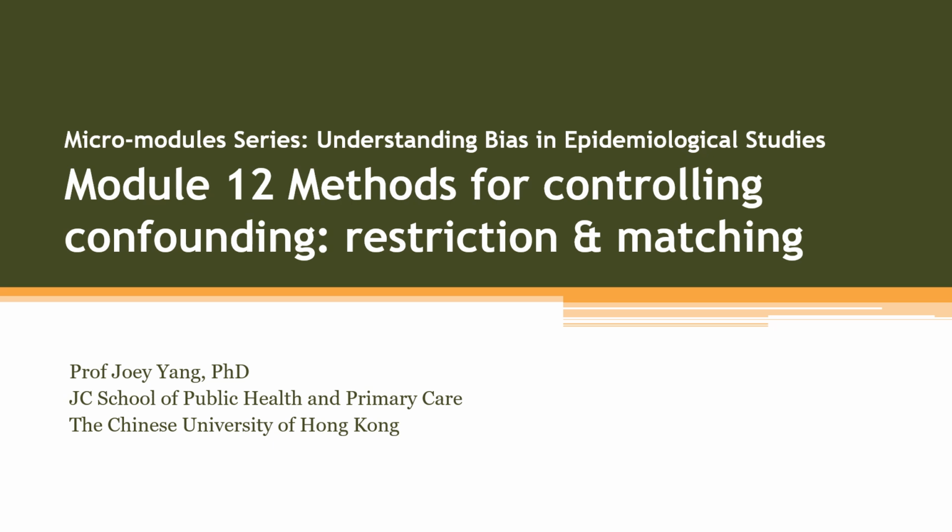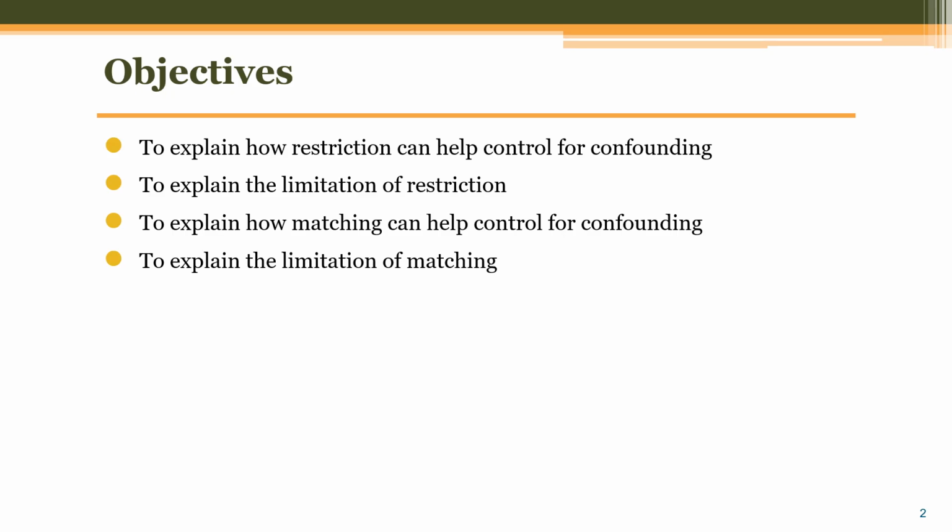Welcome back to the micro-module series, Understanding Bias in Epidemiological Studies. In this module, we will be focusing on two methods for controlling confounding, which are restriction and matching. The objectives of this module are to explain how restriction can help control for confounding, explain the limitation of restriction, explain how matching can help control for confounding, and explain the limitation of matching.